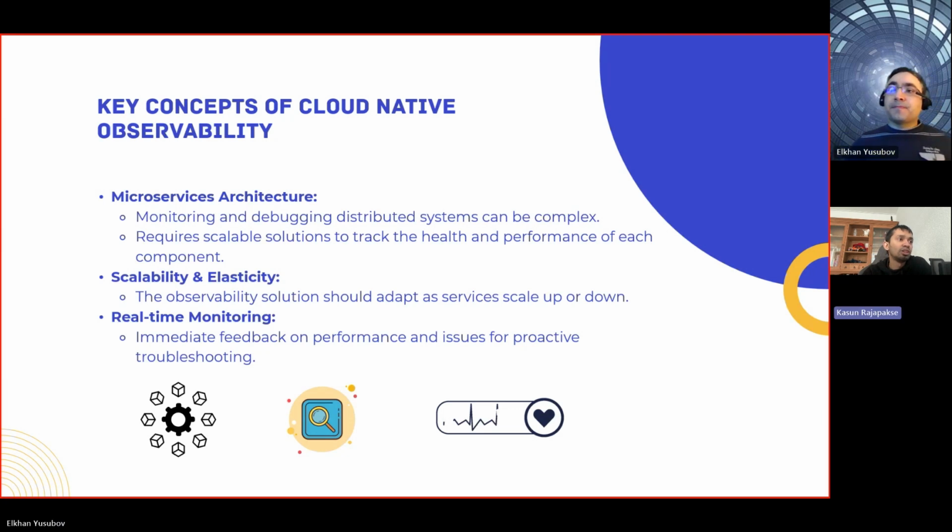Yes. Then real-time monitoring is also important, because if it is a mission critical application, you should know in real time when something goes wrong. You should immediately identify and be notified about what went wrong. Immediate feedback on performance issues is very important for a team to proactively troubleshoot the issues happening in the system or the applications.